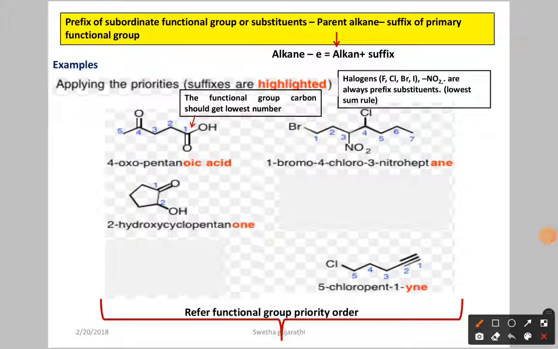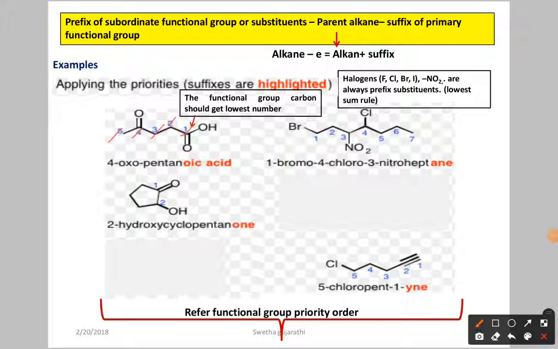So here you have to start the numbering from here only. Why? Because this is our main functional group. The main functional group contains carbon, C double bond O, OH, so we have the carbon. The functional group containing carbon should get the lowest number. So you have to start numbering from this carbon only. So this is first carbon, second, third, fourth, fifth.